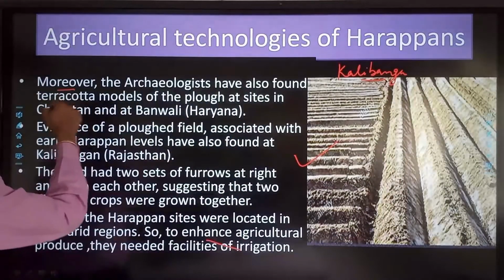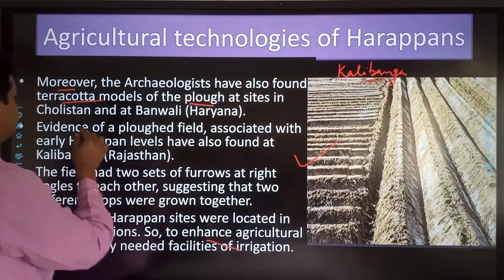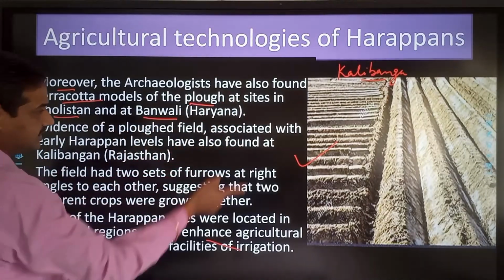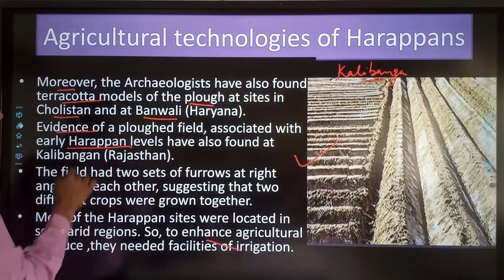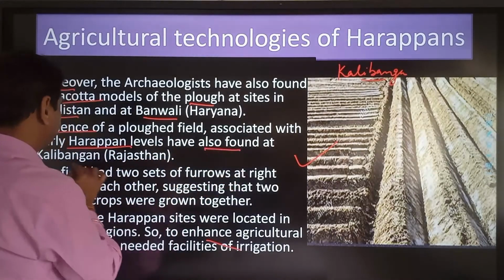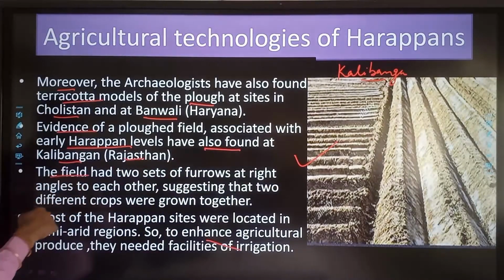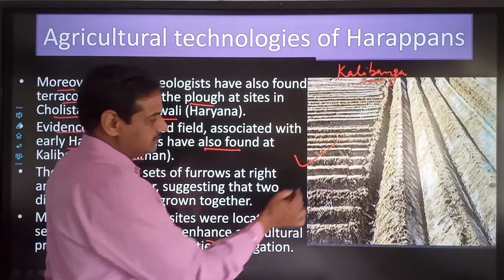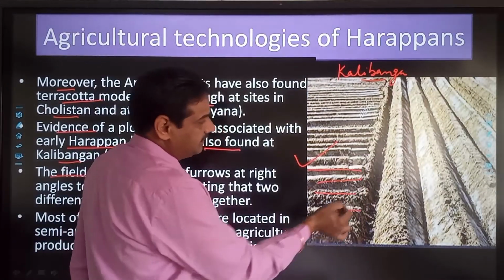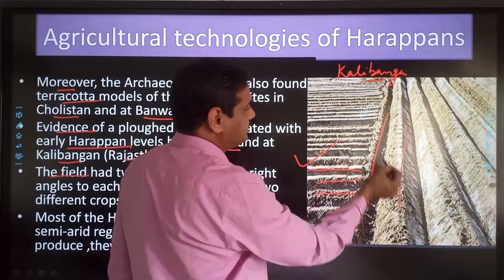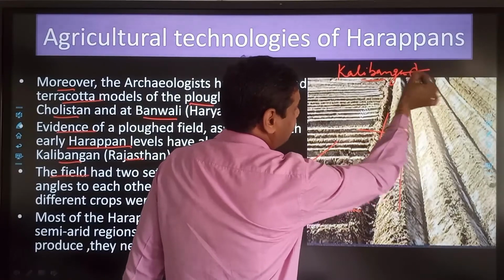Moreover, the archaeologists have also found terracotta models of the plow, as we have discussed, at the sites of Cholistan and Banawali, that is in Haryana. Evidence of a plowed field associated with the early Harappan levels has also been found at Kalibanga, in Rajasthan, and this is the plowed field. The field had two sets of furrows. You can see that there are two sets of furrows. This is one set in this manner, and this is another set. Both sets intersect at right angles.